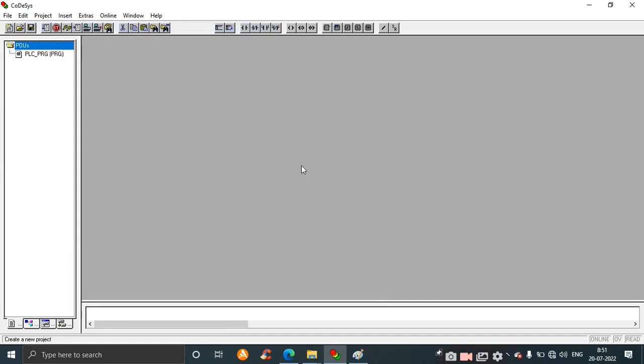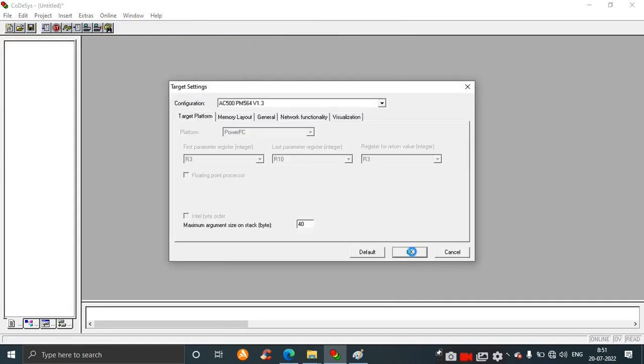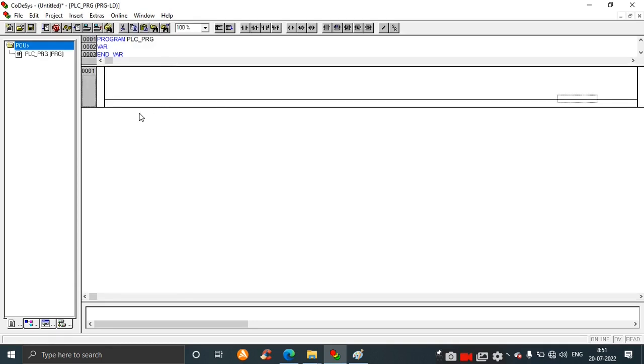Go to file, new, and the ladder opens. We'll start with the first rung: two contacts in series, and those series combinations should be in parallel and so on. That is 1 2, 1 3, 1 4, 2 3, 2 4 and 3 4. Let's see. Take the first contact here, name it A1. Take the second one, A2.